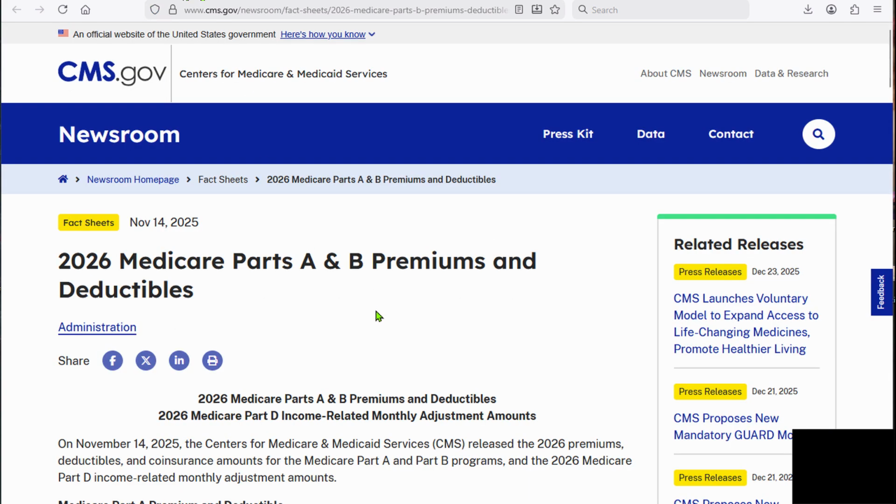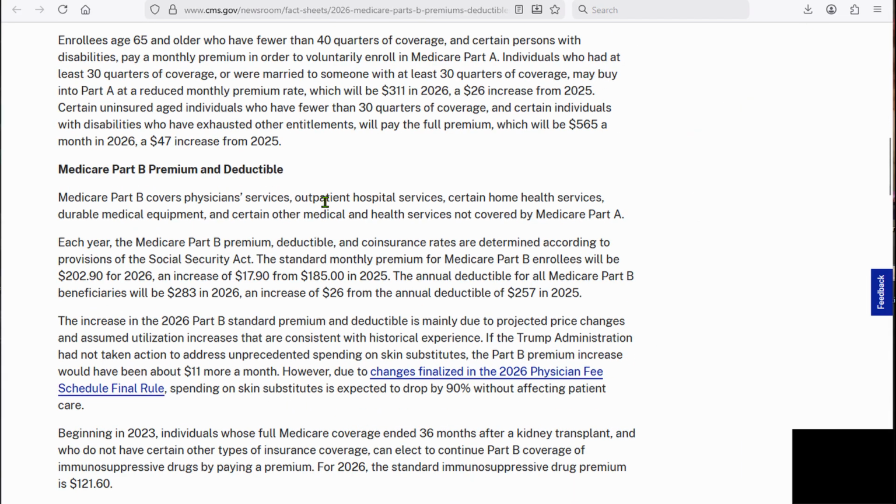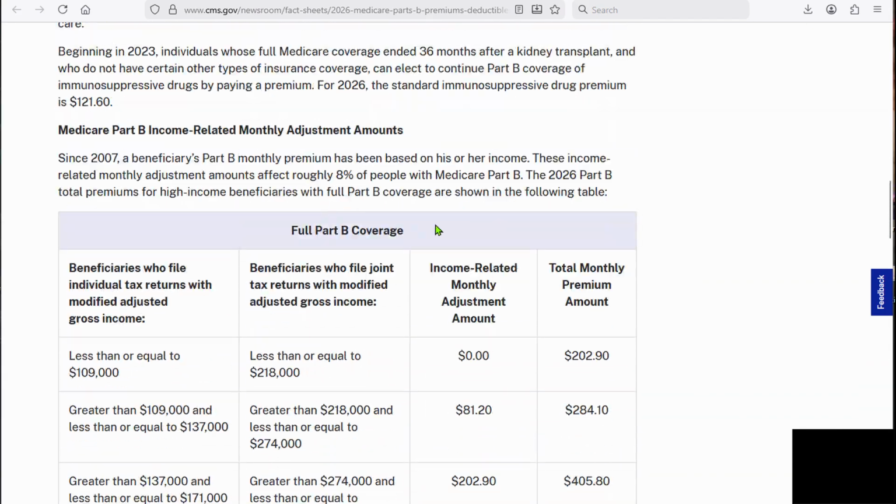Our next one that we're going to go through is Medicare. And this is what this lesson's all about, Medicare. This is a .gov site, so it may contain pretty current information from the government. I just want you to scroll down to your Part B coverage. Our monthly premium will be $202.90.